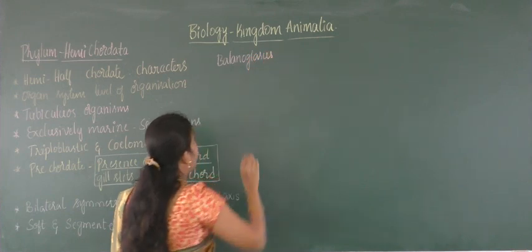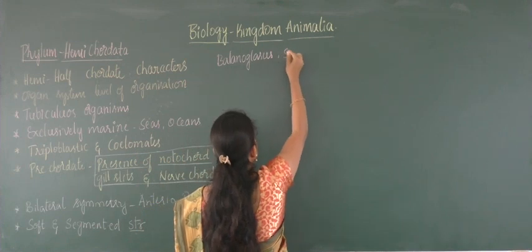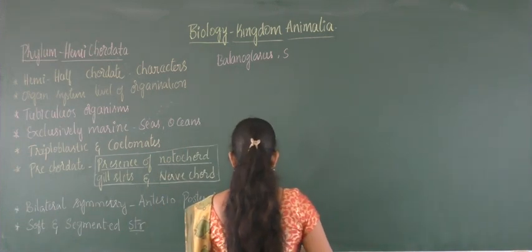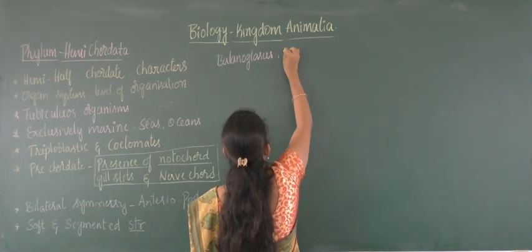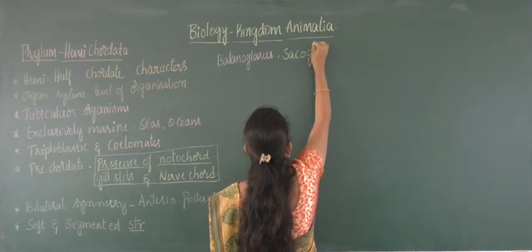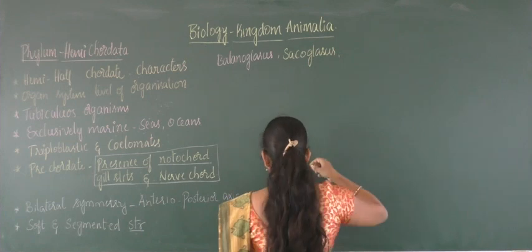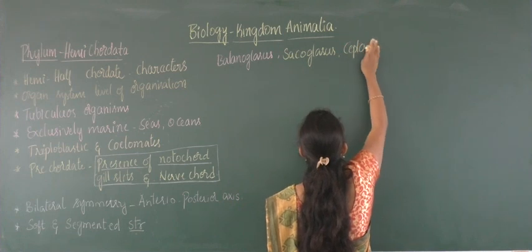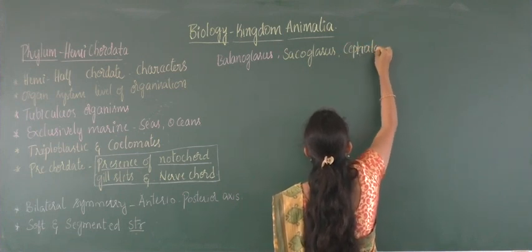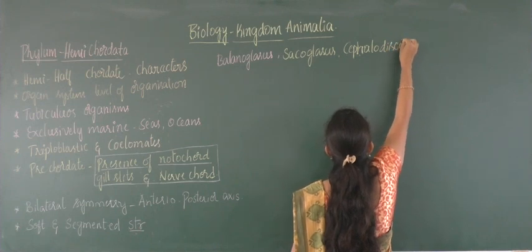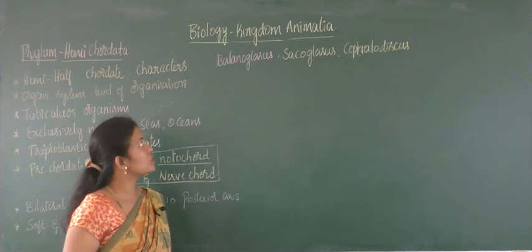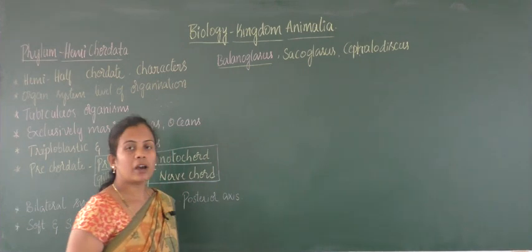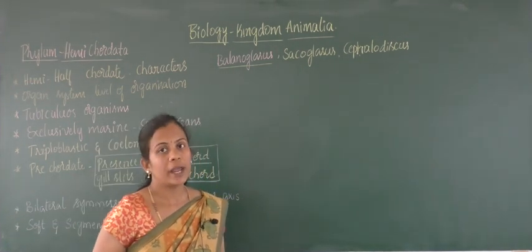A few more examples are Sarcoglossus and Cephalodiscus. These are a few examples of Hemichordata. Here Balanoglossus will be taken to understand the morphology and also the unique properties of Hemichordata.